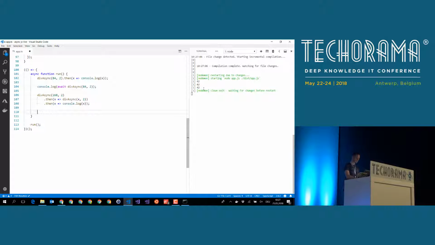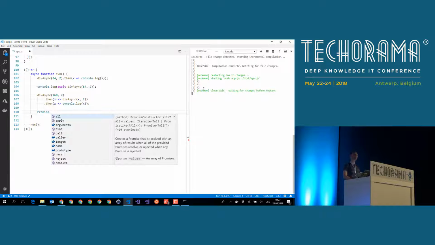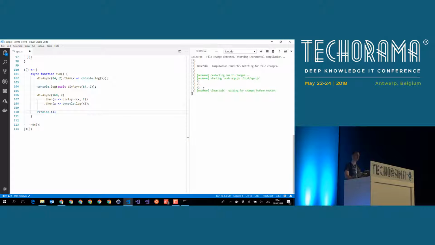What about errors? In the real world, we have to add some error handling. I forgot one thing. I've just taken a look at my notes before we go into errors. What can we do if we want to execute multiple asynchronous implementations in parallel? For that, the promise class offers us some very interesting methods. For instance, the all method.